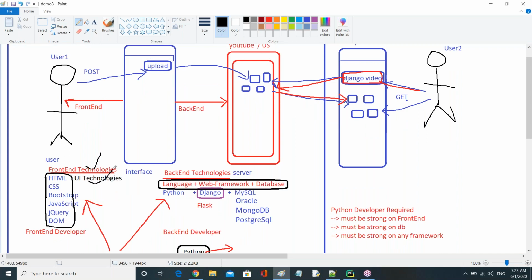The front end technologies are HTML, CSS, Bootstrap, JavaScript, jQuery, DOM. These are called the front end technologies or UI technologies, and these all are responsible for the presentation layer of any website.